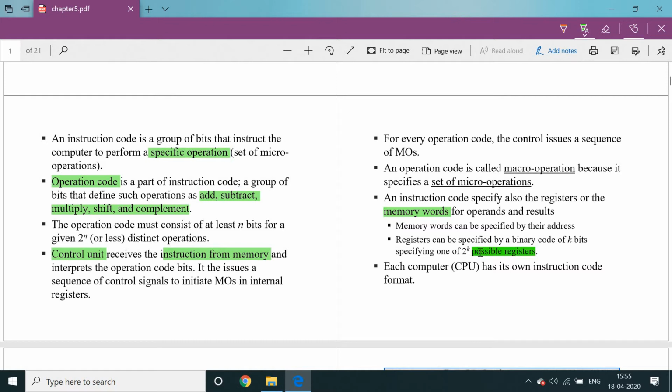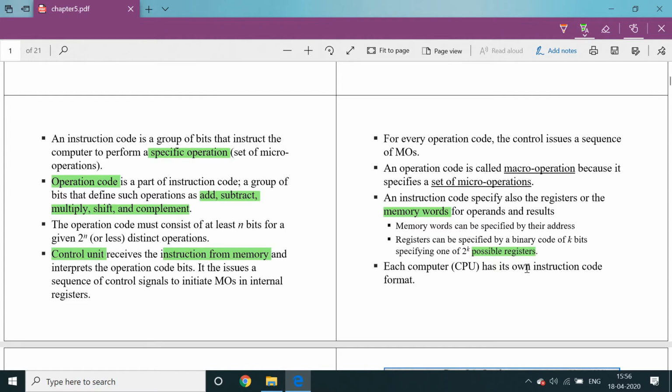That means the memory consists of 4 possible locations. Sometimes those locations are simply called memory words or registers, because each location is represented by a rectangular box, so it is called a register. Every location has flip-flops inside, and with the help of flip-flops only we store that binary information.